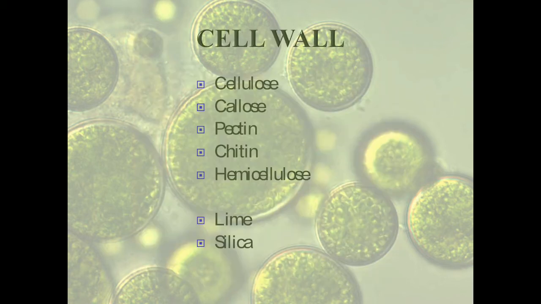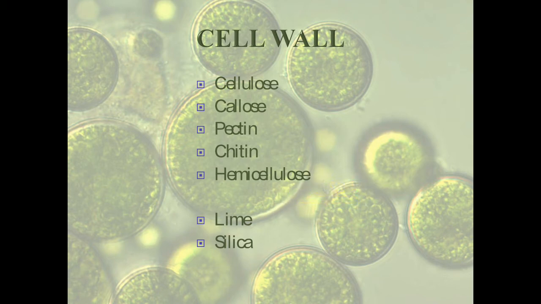So the cell wall of algae is very definite. It is present external to the protoplast and it is made up of cellulose, callose and pectin. Now when I say protoplast, the protoplast is the living substance that is present internal to the cell wall. All the structures within the cell wall are termed the protoplast, and external to this protoplast, covering it, is the cell wall. In most cases, it is made up of cellulose and pectin, but in some algae we do see pectin and chitin as well. And hemicellulose is a common component present in all the algal cell walls.